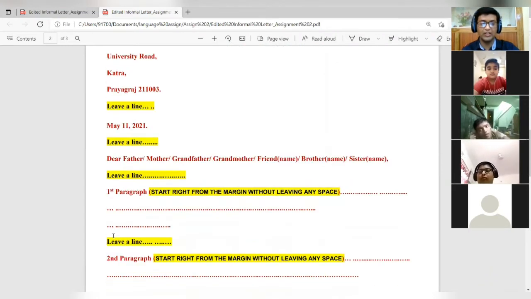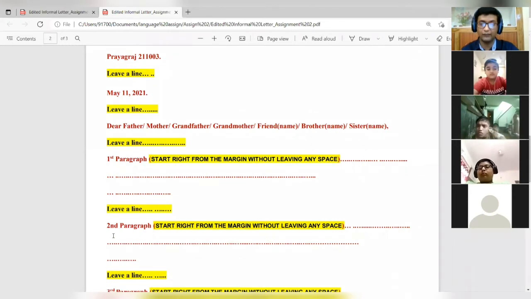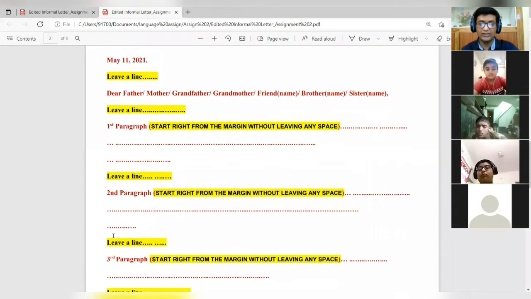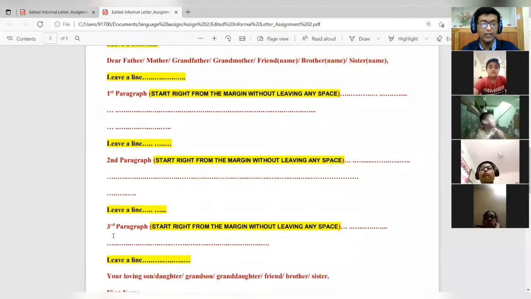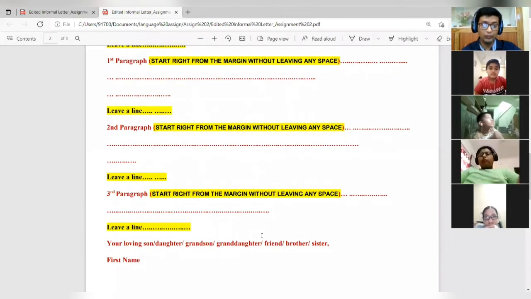Once the first paragraph ends, you had to leave a line again, then start the second paragraph right from the margin. Once the second paragraph ends, again leave a line, and then start the third paragraph, also from the margin itself. In every paragraph, there is clear instruction to start right from the margin without leaving any space. After the third paragraph, you had to write your subscription.